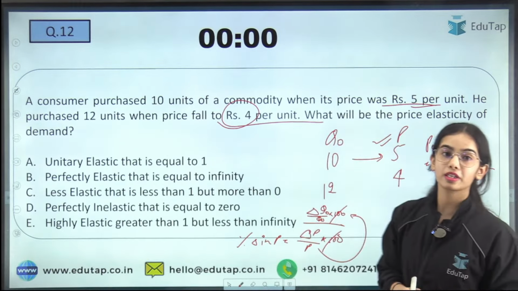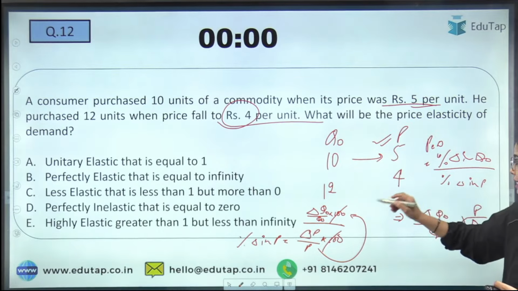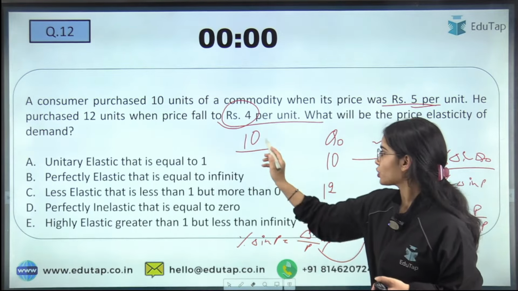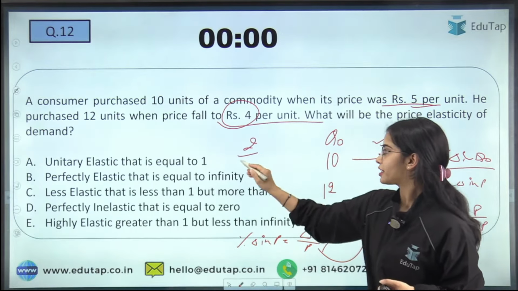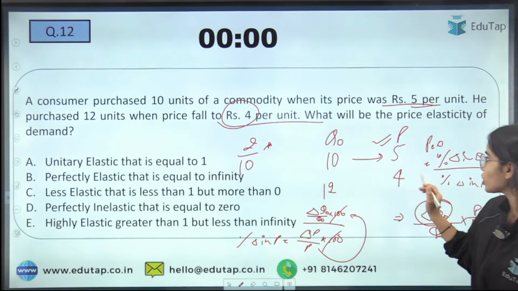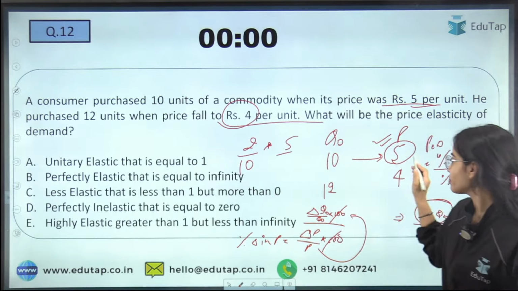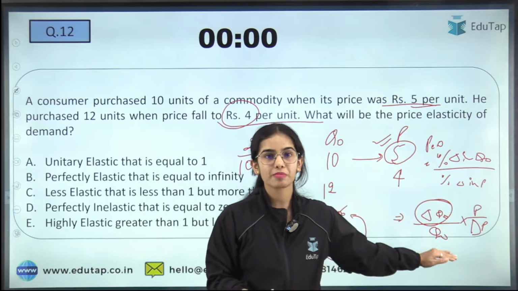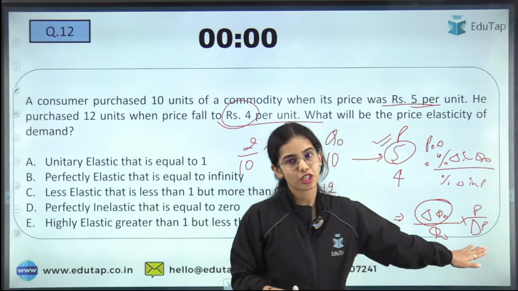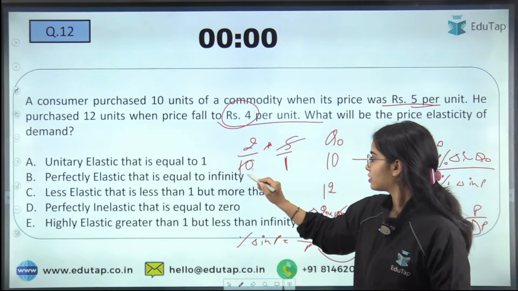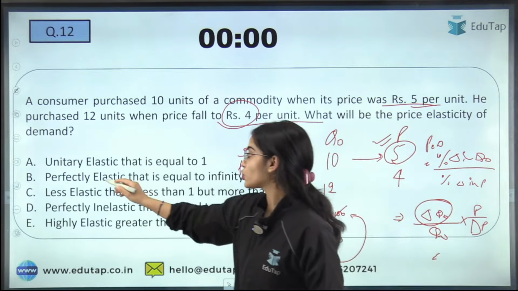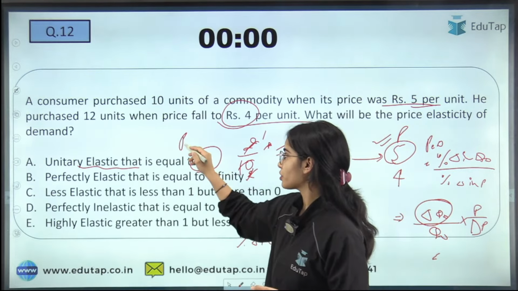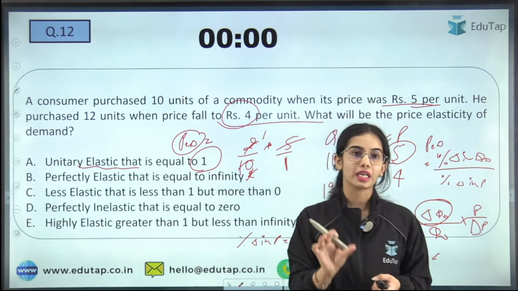So what is the original quantity demanded here? That is 10. The change in quantity demanded is 2, the original quantity demanded is 10, multiplied by the original price, which is 5, divided by the change in price, which is 1. So here you get the answer as 1. So 1 means that there is a unitary elastic demand curve, that is, the price elasticity of demand is equal to 1. So in this case you have a unitary elastic demand curve.